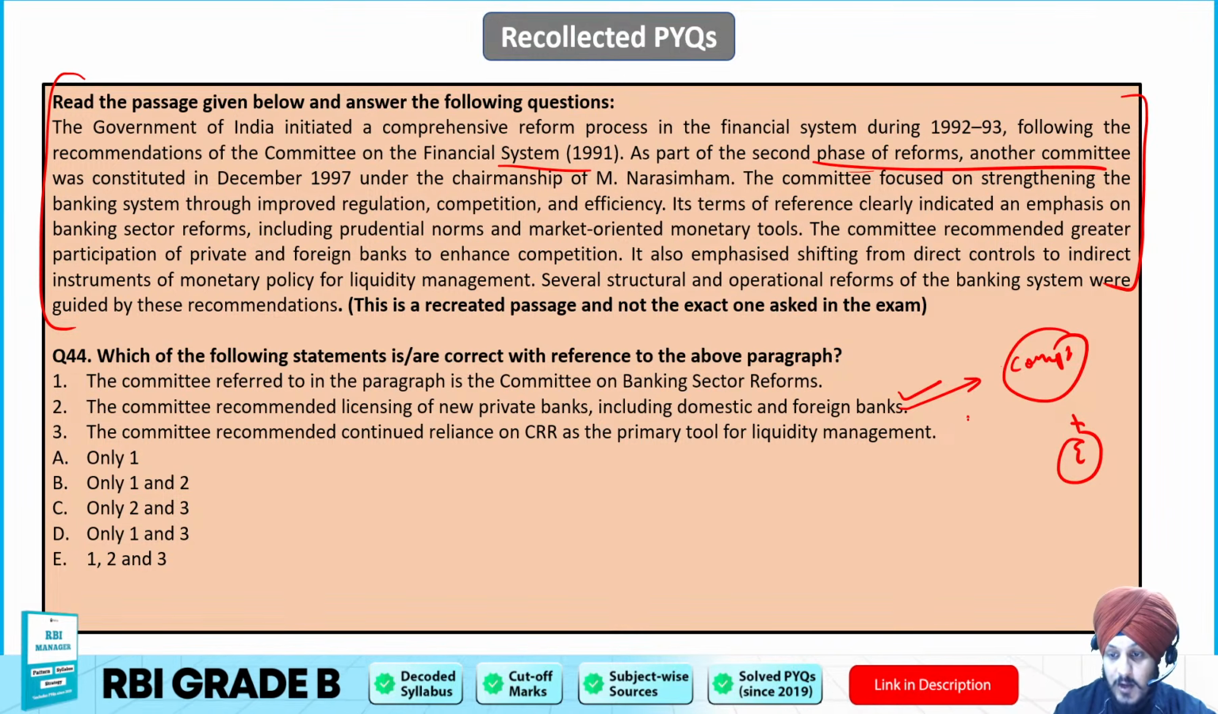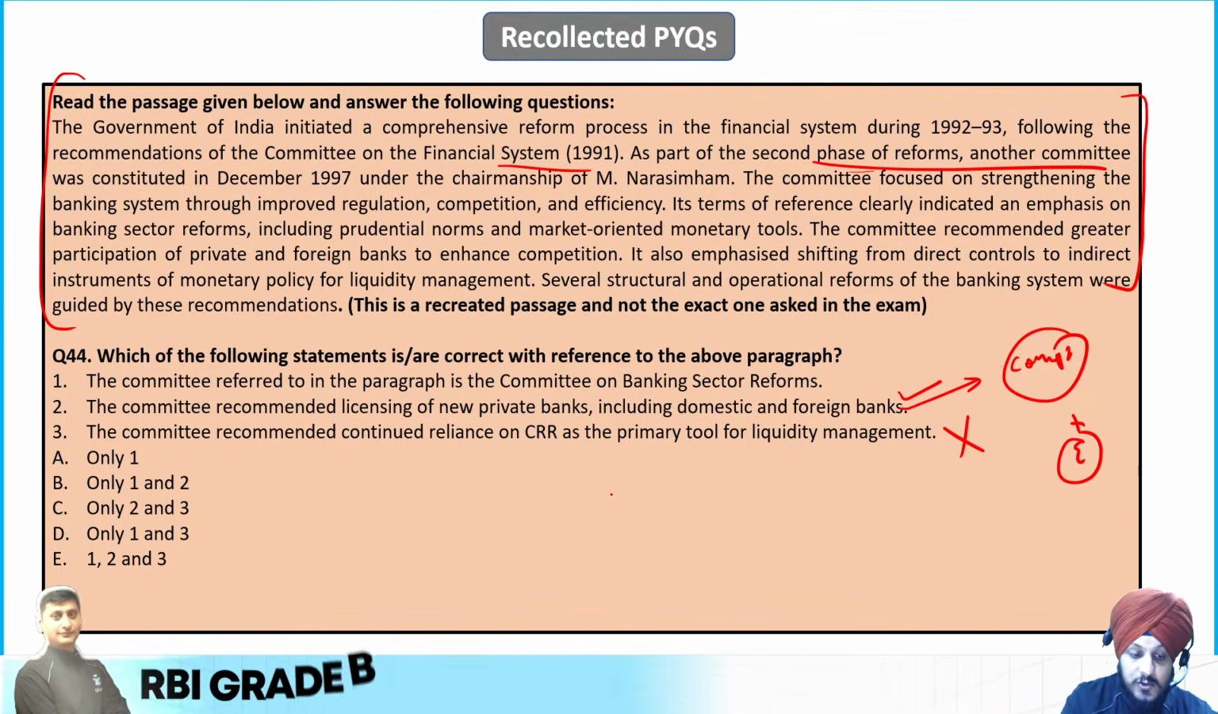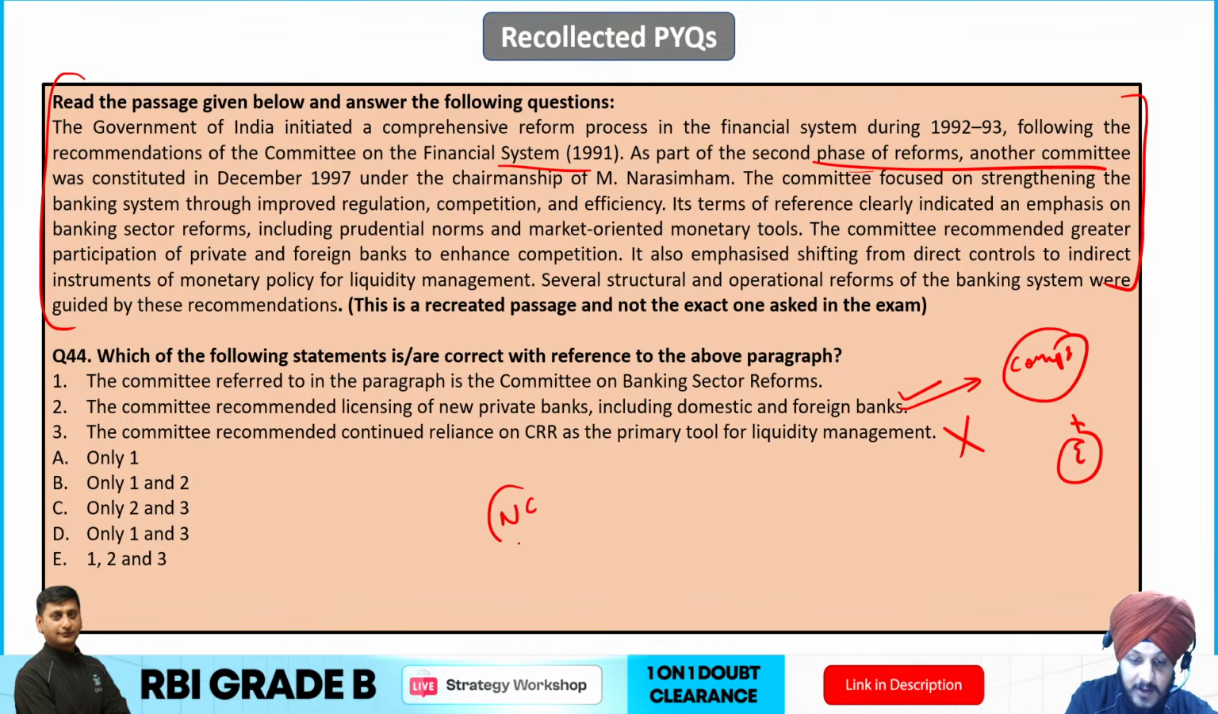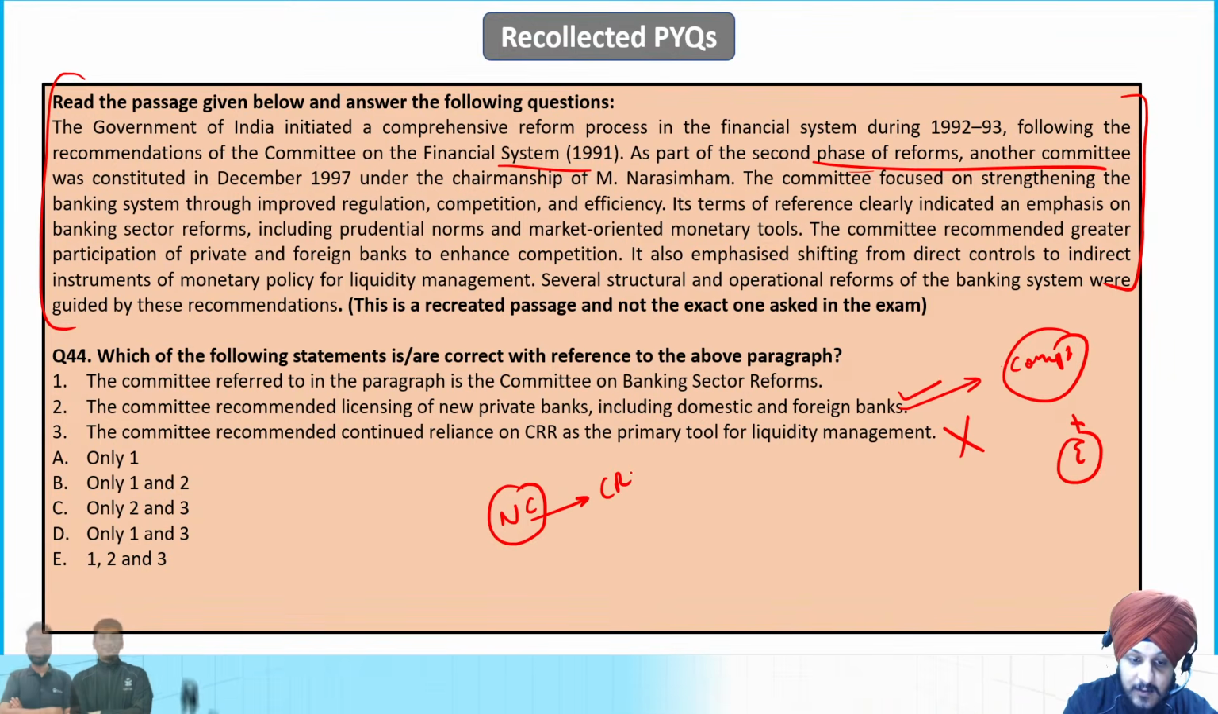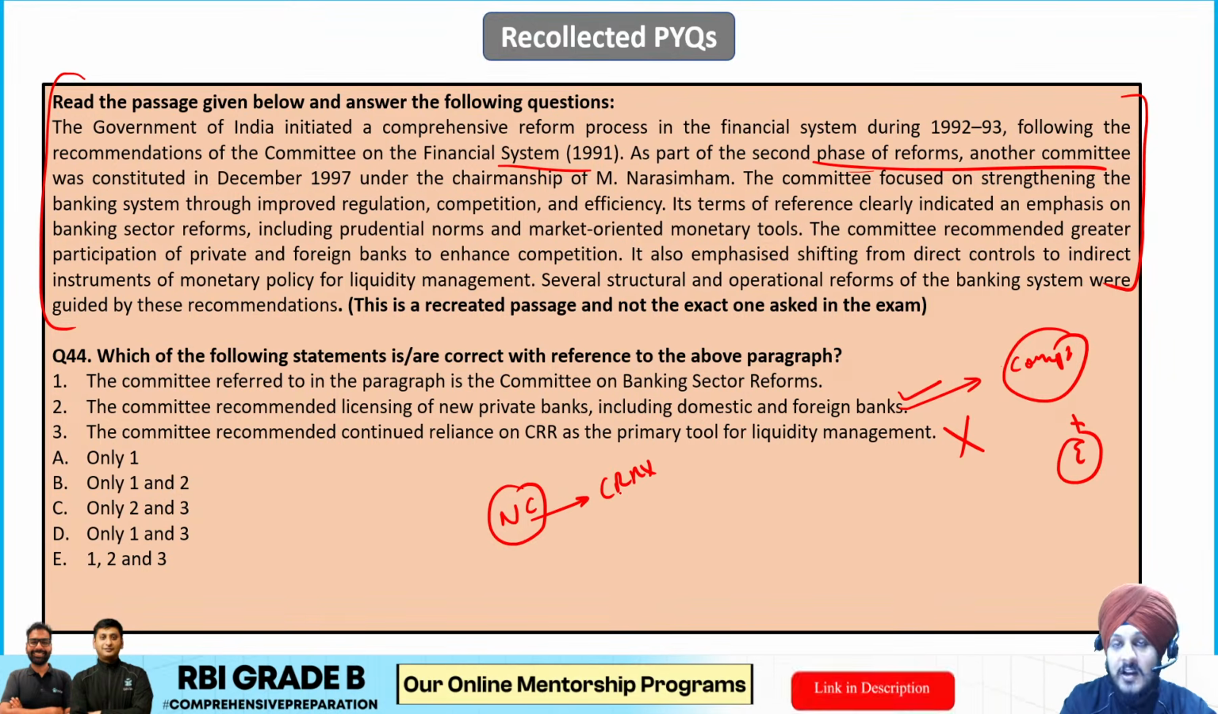Now the committee recommended continued reliance on CRR as the primary tool for liquidity management. No, this is not true. This is not true at all. Why is it so? Because if you have read about the Narasimhan Committee, it did not recommend continued reliance on CRR as the primary liquidity management tool.